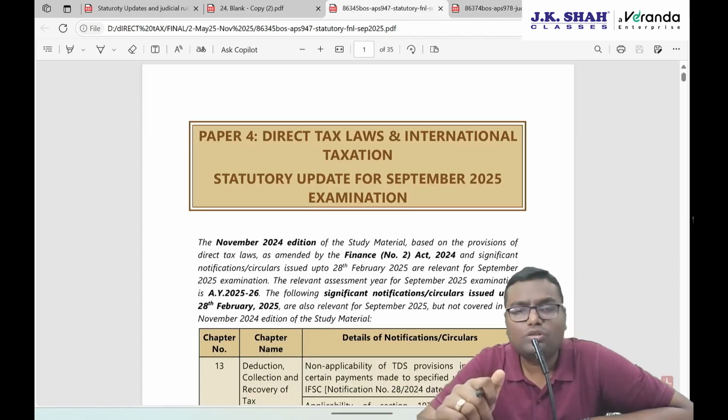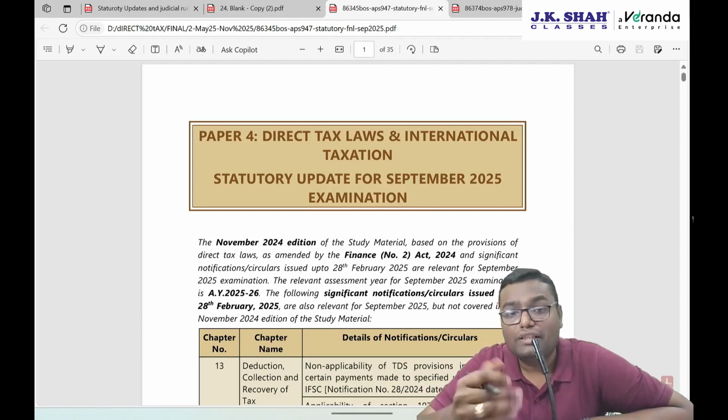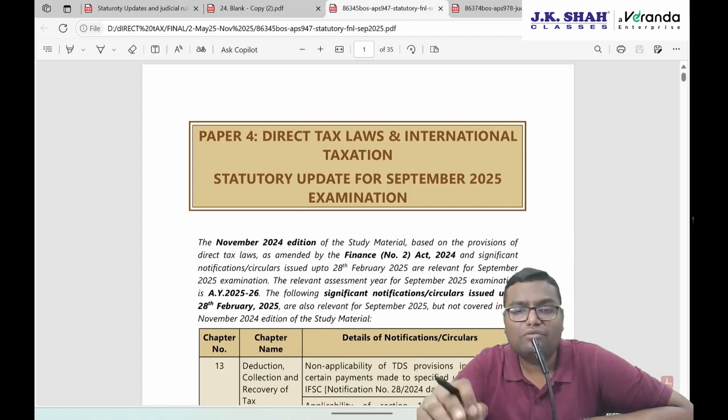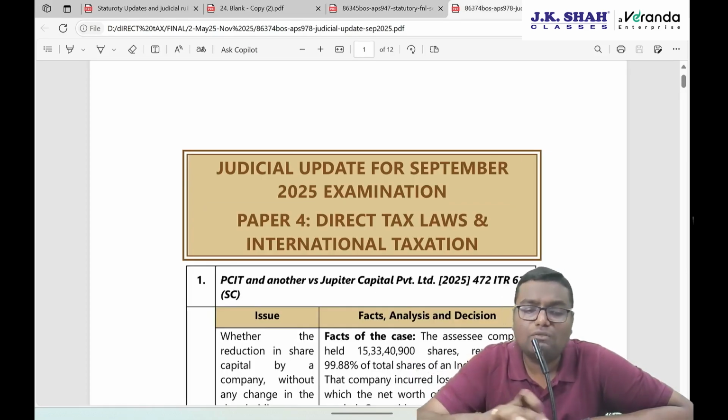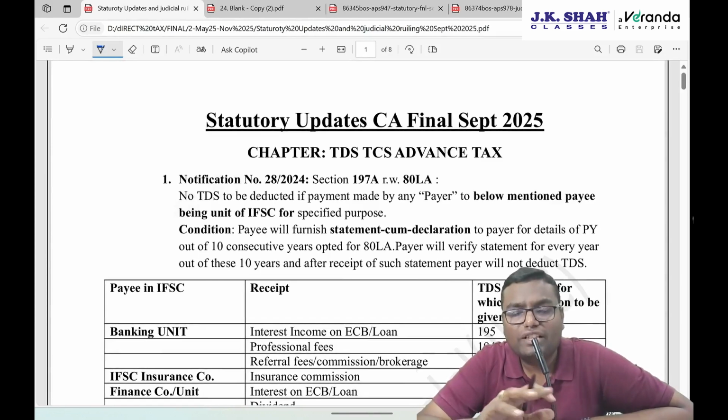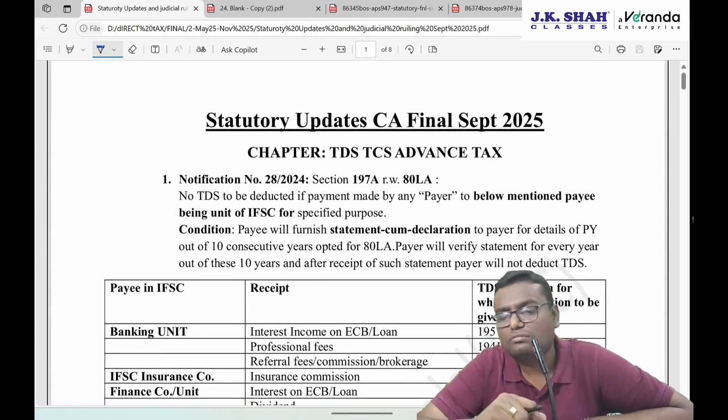Now, what is there in the statutory updates? Whatever notifications and circulars were issued recently, which are applicable for your financial year but not given in the ICAI module, those are given in this particular PDF. So this 35 pages plus these 12 pages, what I have tried to do is convert all this in a very summarized manner, in some lucid language, and I have covered this entire 2 PDFs in these 8 pages.